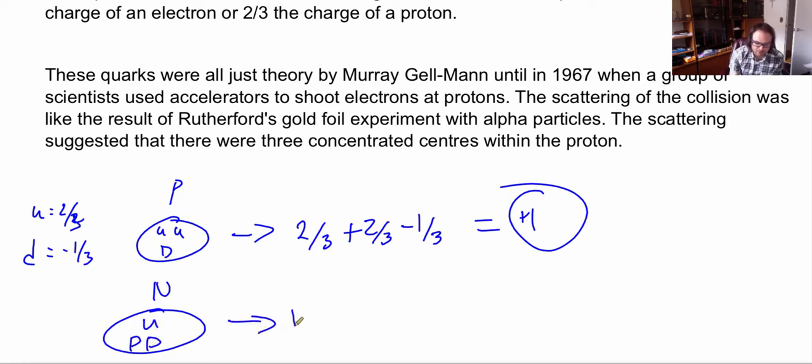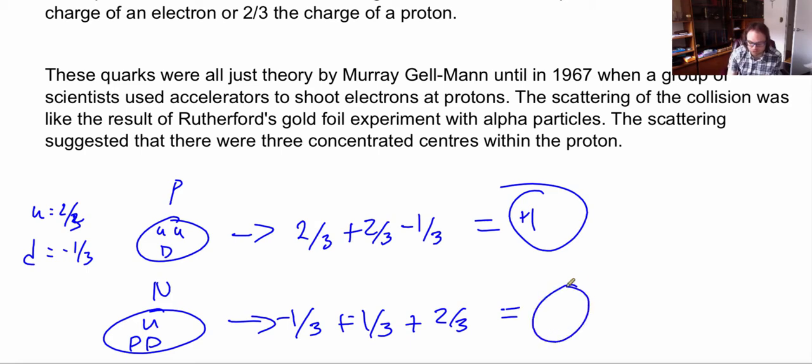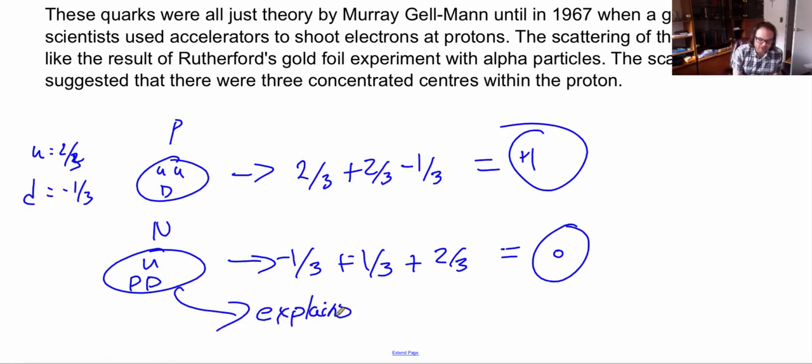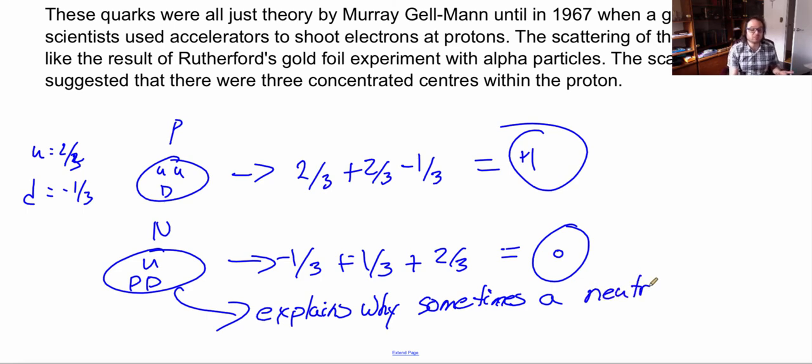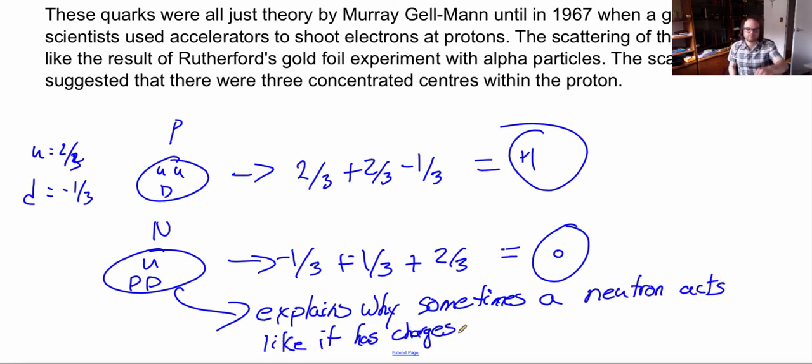In this case, we have negative 1/3 plus negative 1/3, and then plus 2/3. Altogether, we have negative 2/3 plus 2/3. This gives me a neutral charge. These charges in a neutron help scientists explain why sometimes a neutron acts like it's charged.